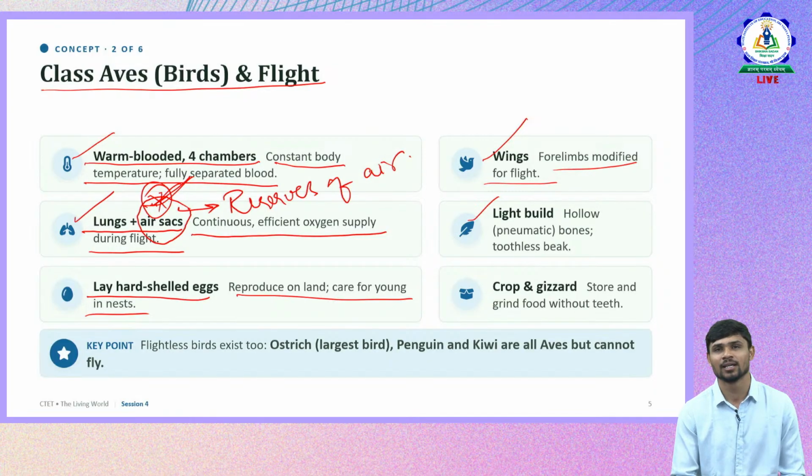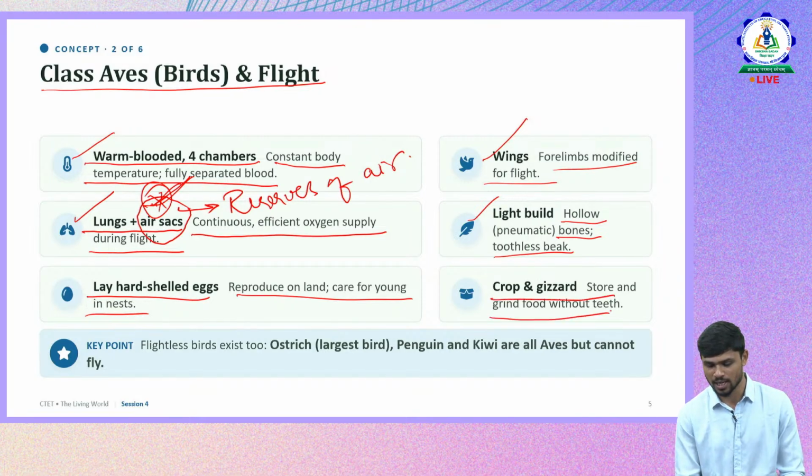How are they lightly built? With the help of hollow bones. Okay, like our bones are completely filled with calcium and minerals, but they have hollow bones. Inside there is empty space, where air also will be there. So there will be empty space inside the bones. They have a crop to store and grind food without teeth. So they don't have teeth, so they store the food and keep grinding inside.